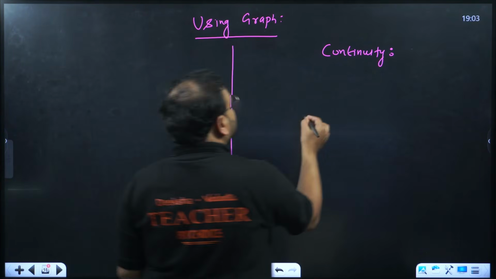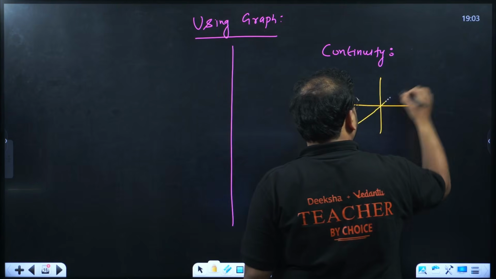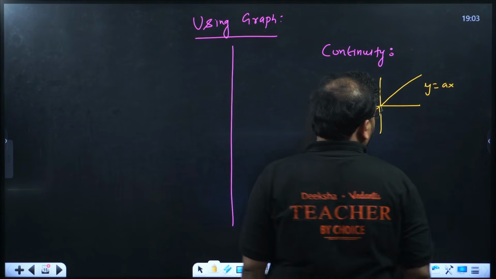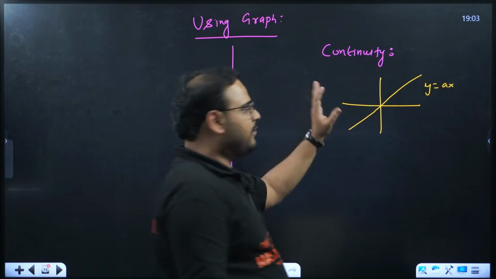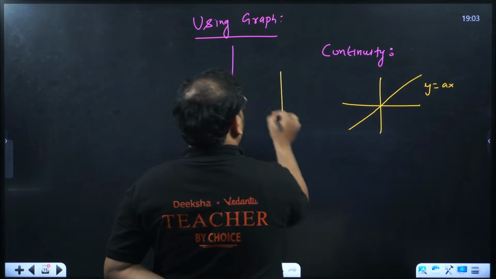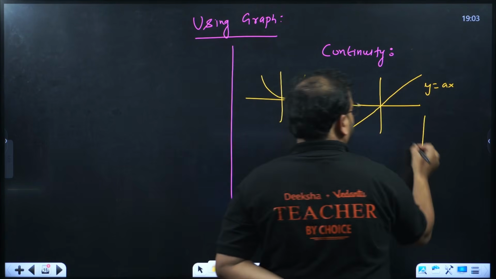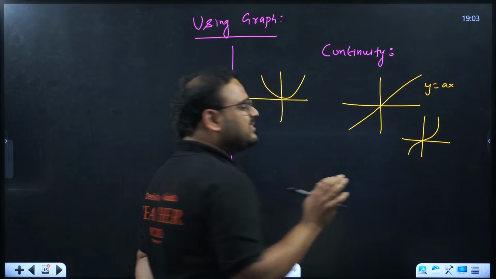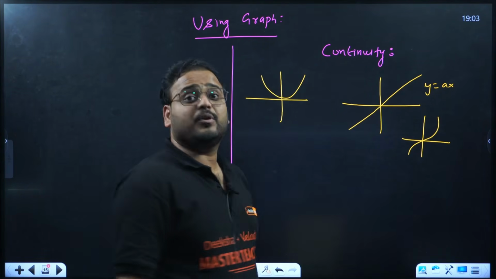This is simple. So whenever you find functions like y equals ax plus b, this is the linear function, always continuous. If you look at a polynomial function, which is a parabola or a cubic function, these are all examples of continuous functions. When can I have an example of a discontinuous function, sir?